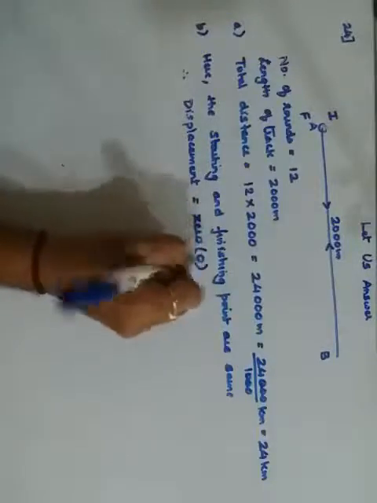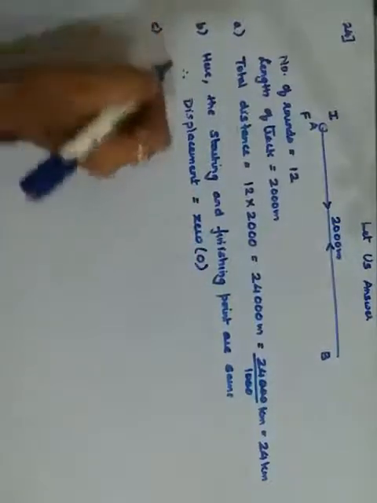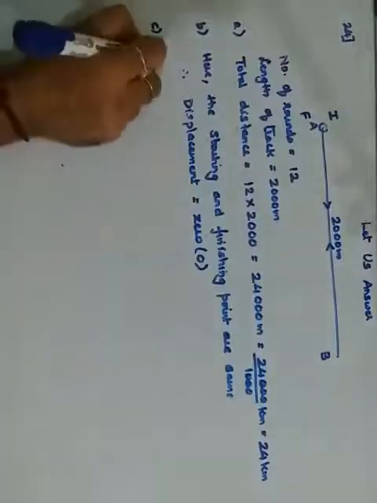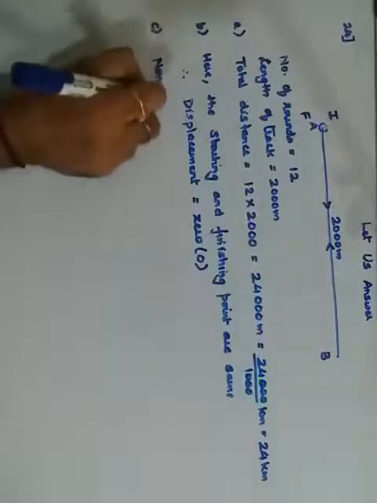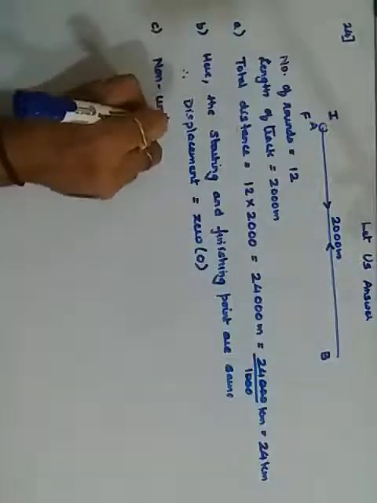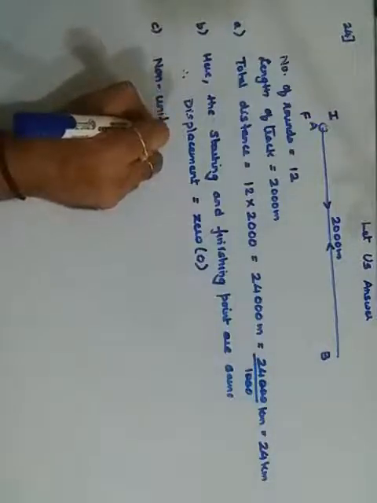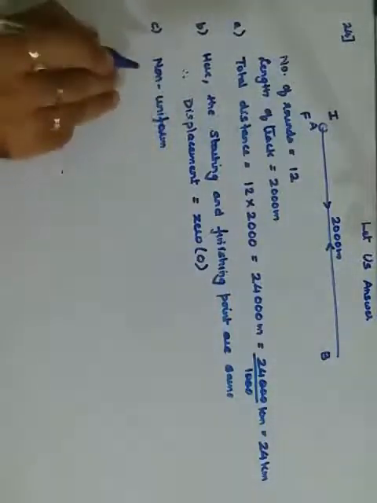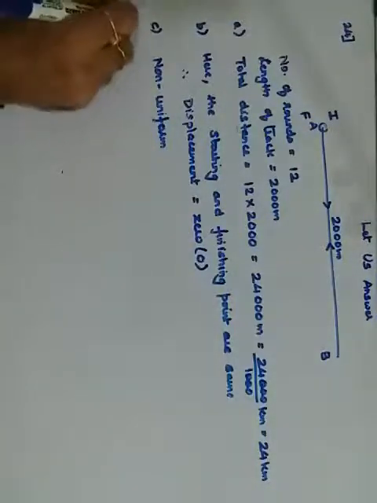It is 0. Third, is the motion of the car uniform or non-uniform? Obviously it is non-uniform, because it keeps on changing the direction as well as the speed can change at different intervals. Sometimes it is faster, sometimes it is slower. So accordingly it is non-uniform.